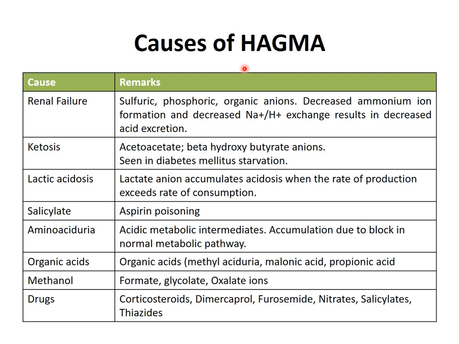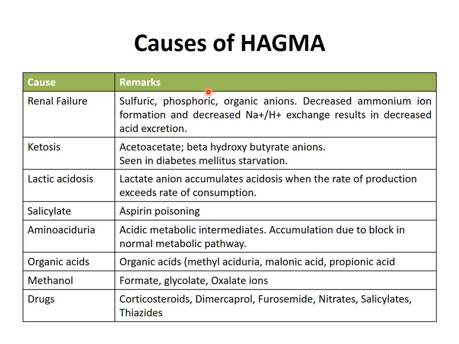Now, which are the causes of high anion gap metabolic acidosis? Main three causes: renal failure, ketosis and lactic acidosis. What happens in renal failure? In renal failure, some of the organic anions like phosphoric acid and sulfuric acid, as there is a renal failure, phosphorus cannot be excreted as acid phosphate. So they will remain inside the blood in more amounts.